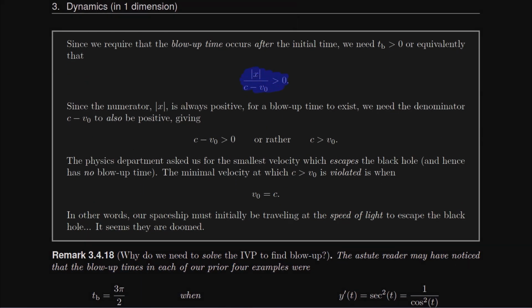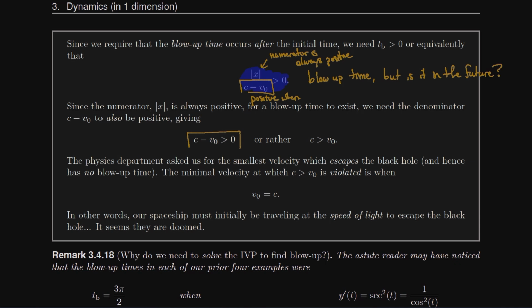So to answer the question, does this occur in the future, right? This is the blow-up time. But is it in the future? We're asking for when this blow-up time is positive, when it occurs after my initial time. Well, it's going to be positive. The numerator is always positive. It's an absolute value, so it had better always be positive. My denominator will be positive when c minus v0 is positive, or if I add v0 to both sides, we find out that our initial velocity is less than the speed of light.